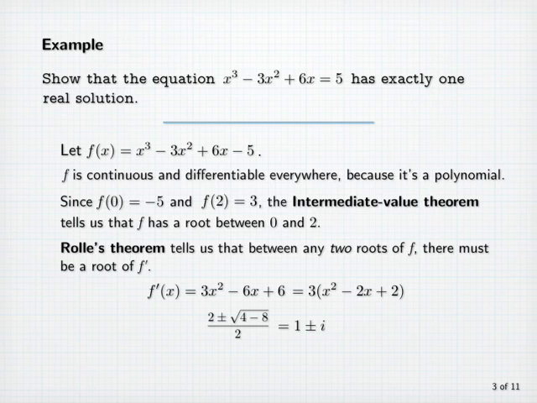So we conclude that there is no real number x for which f'(x) is equal to 0. Because of Rolle's theorem, if f had two roots, f' would have to be 0 somewhere. So therefore f cannot have two roots. And so the equation cannot have two solutions.